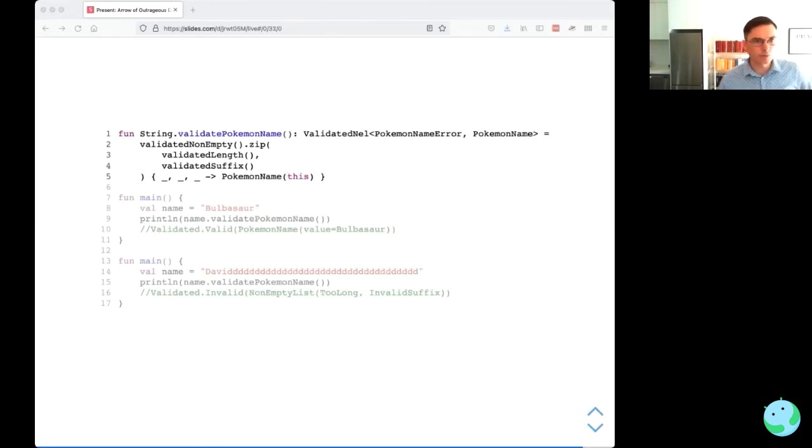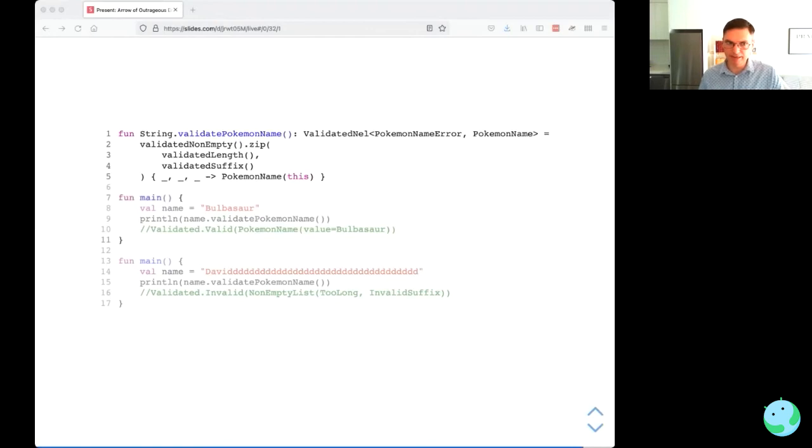Well, to do that, we actually use zip. So we're going to call validateNonEmpty and then zip that with validateLength and then validateSuffix. Finally, at the end, we're going to combine all those by just wrapping the original string inside a PokemonName, which represents a validated PokemonName.